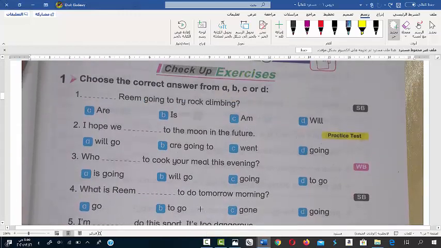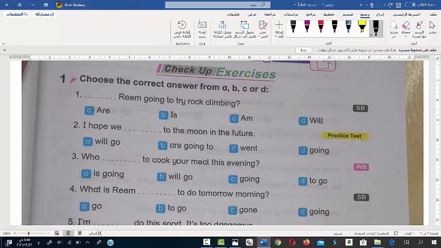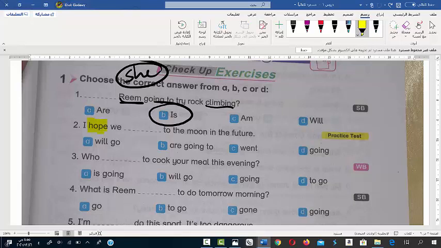So the first question for you, space, Reem going to try rock climbing, and you have to say climbing, not climbing, as we said before in the previous video. So Reem for she, so we have to use is Reem going to try rock climbing. I hope we space to the moon in the future. Because we have the verb hope, we will use the word will go. We will go to the moon.